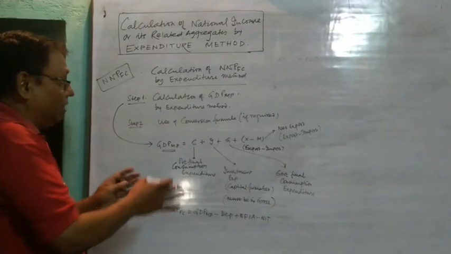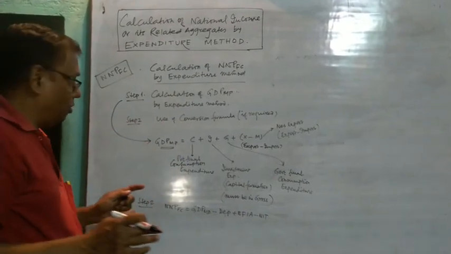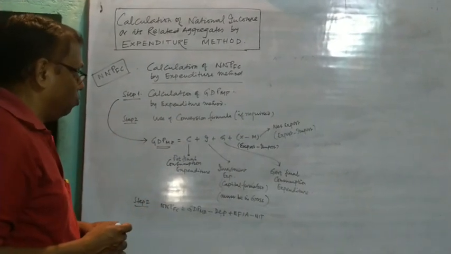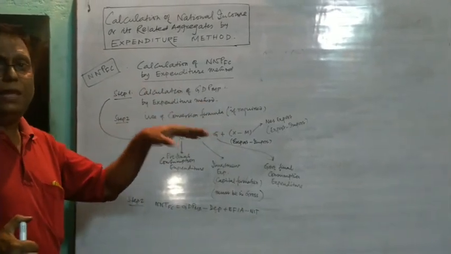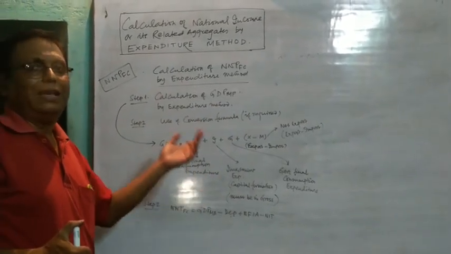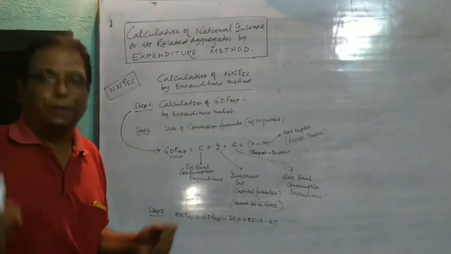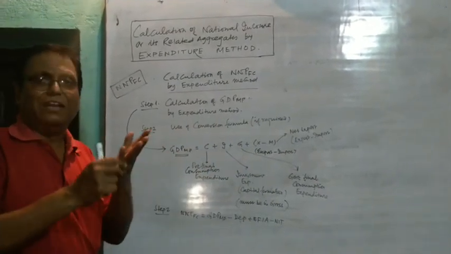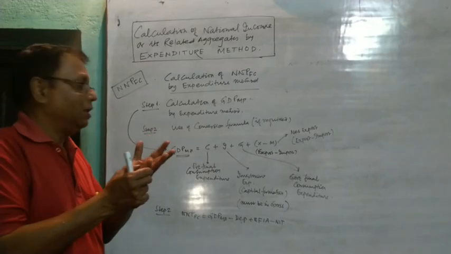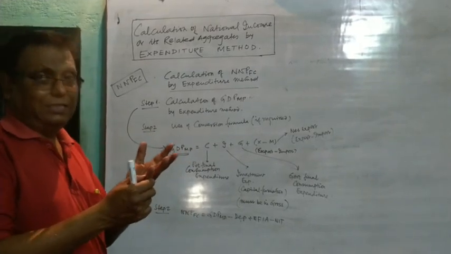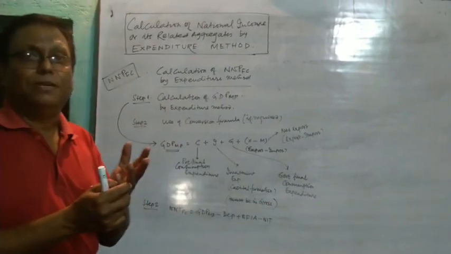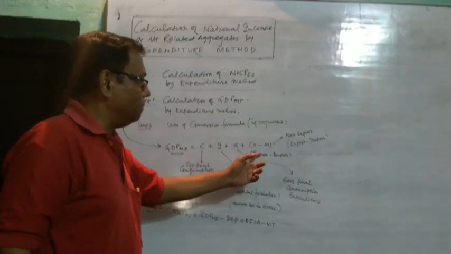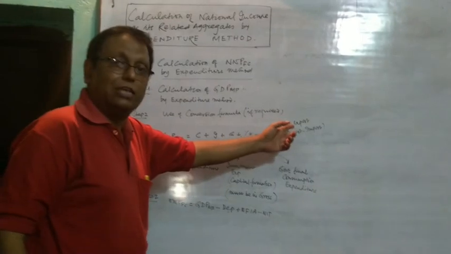So in the second way of solving the expenditure method, in the first step we calculate GDP-MP, which is C plus I plus G plus X minus M. C is private final consumption expenditure. I is investment expenditure, that is capital formation. G is government final consumption expenditure. And X minus M is export minus import, that is net export.